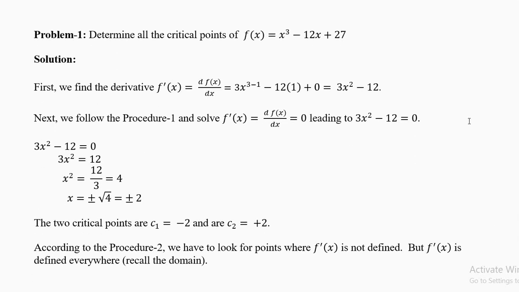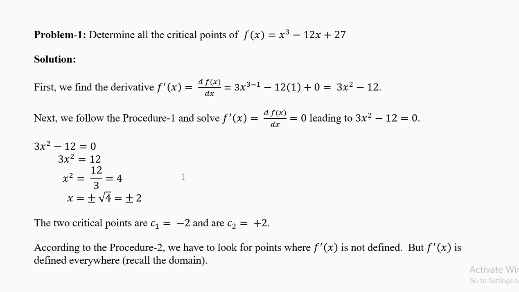Now let's look at problem number 1. Determine all the critical points of f of x equal to x power 3 minus 12x plus 27. We can say x cube minus 12x plus 27. Power 3 has a name called cube. What is the first step? First step is to find the derivative. The derivative is 3x square minus 12. Please remember your derivatives. In all chapters, you will need derivatives including today.